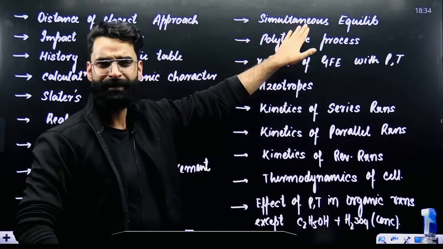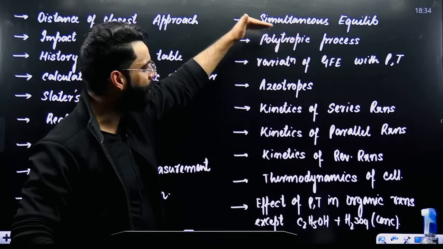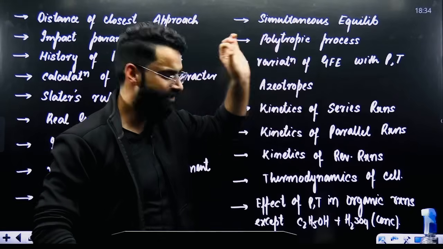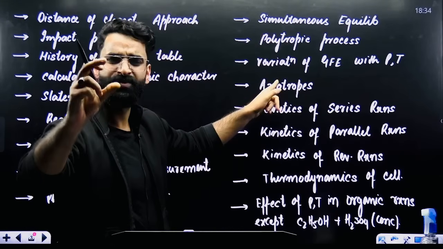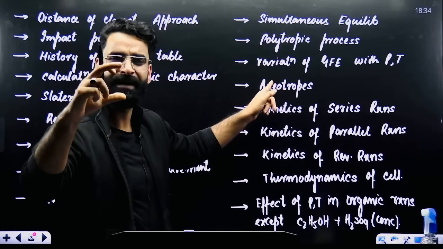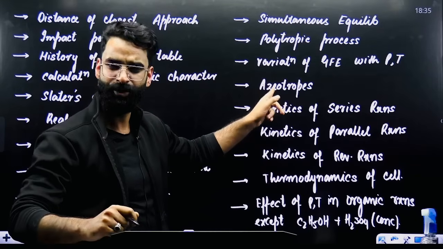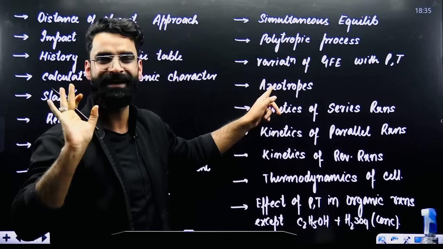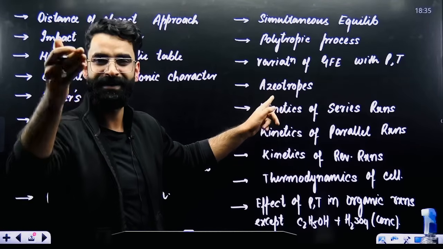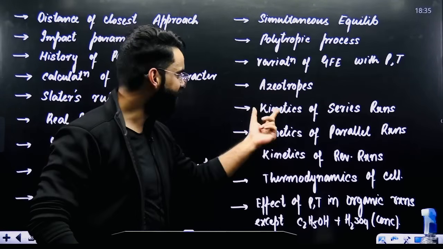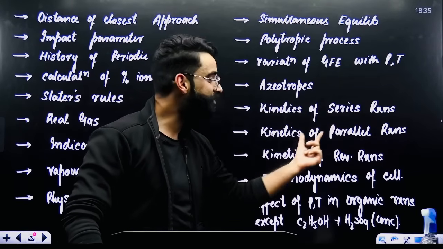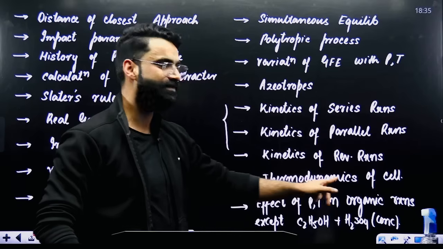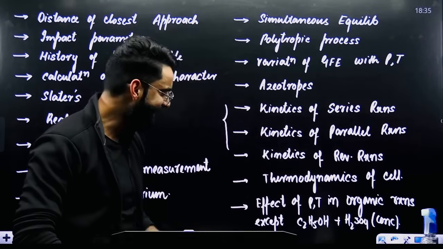Similarly, simultaneous equilibrium, right? Prioritize less. Polytropic process, when it comes to thermodynamics, prioritize less. Variation of Gibbs free energy with pressure temperature, prioritize less. Azeotropes, there is one small paragraph given in NCERT when it comes to azeotropes. Just read that paragraph and remember that one example of azeotrope which is given in NCERT, that HNO3 68% HNO3, right? That is more than sufficient. Similarly, kinetics of series reactions, kinetics of parallel reactions, kinetics of reversible reactions, you can avoid them completely. Thermodynamics of the cell, right? No need to go into the details of it.